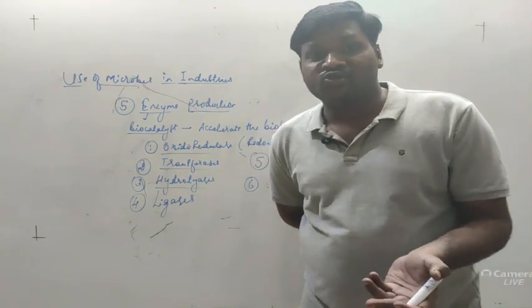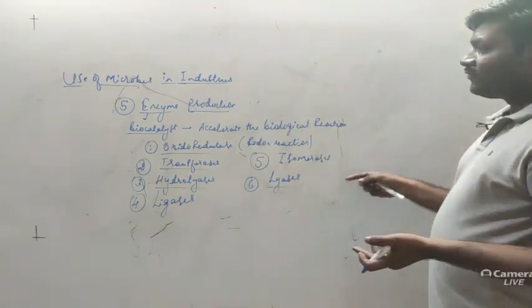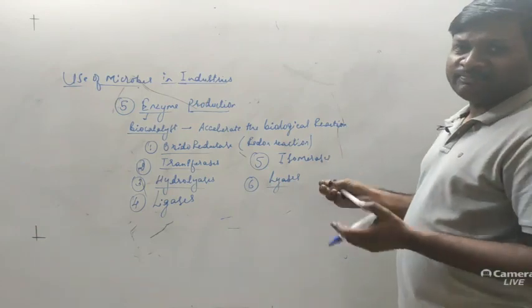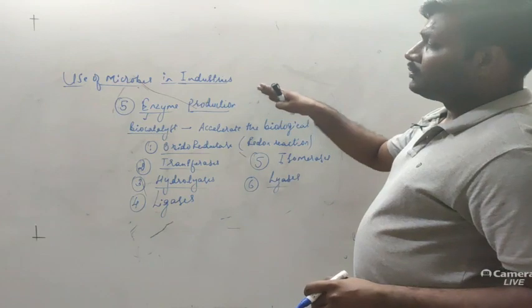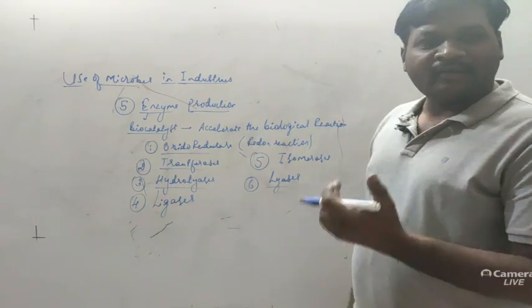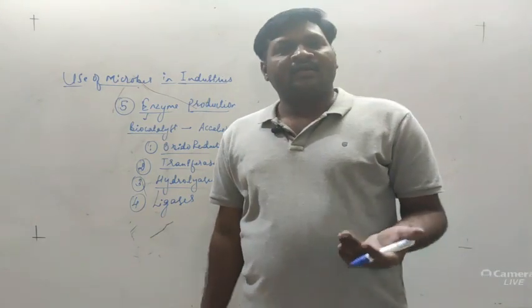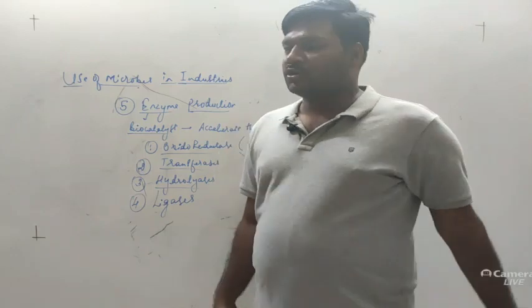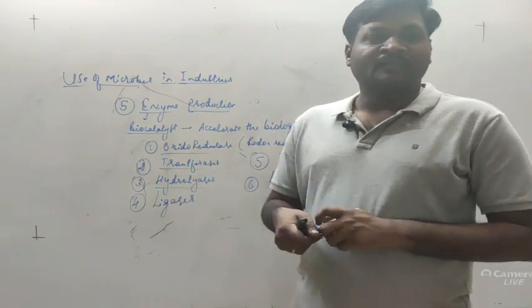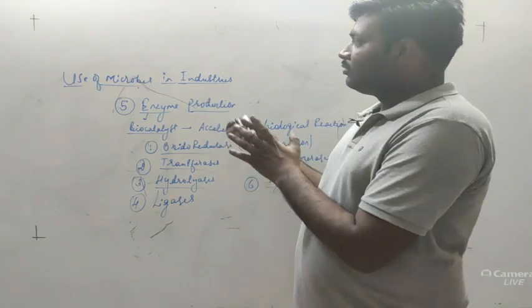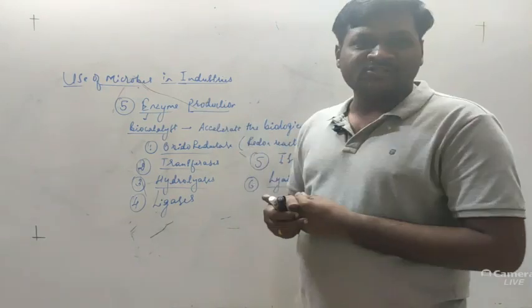In the textile industry also, different types of enzymes can be implemented. Now, for production of these enzymes, microbes can be used. Different microorganisms are responsible for production of the enzymes. So these are certain examples of useful microorganisms in the industries.